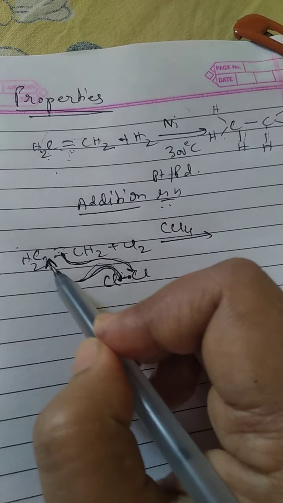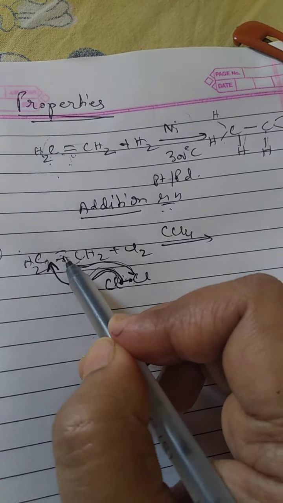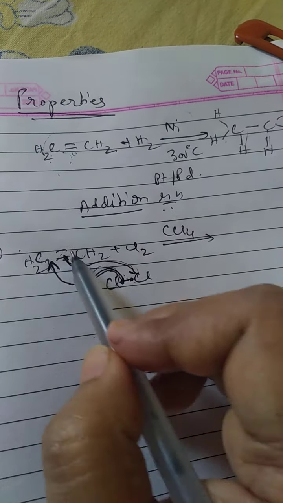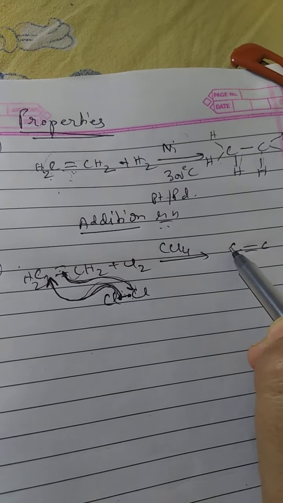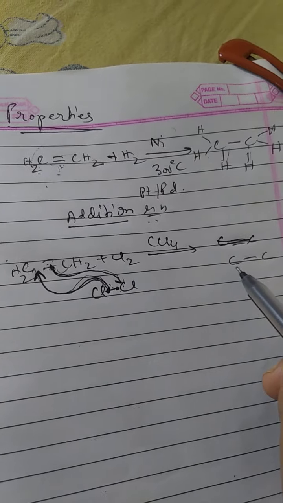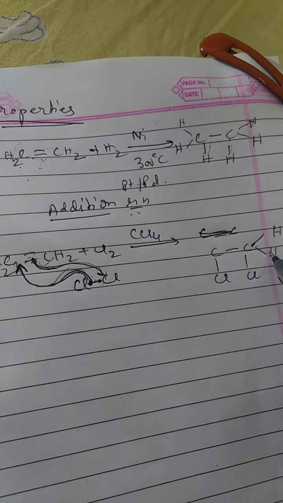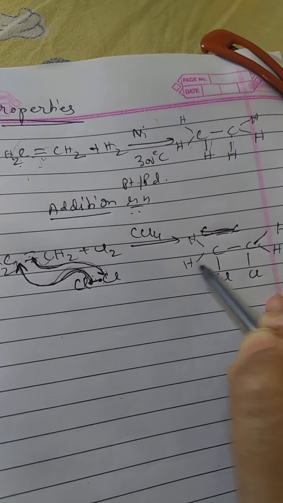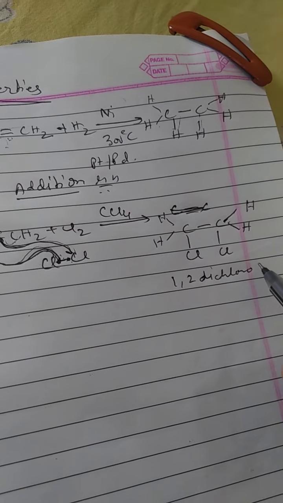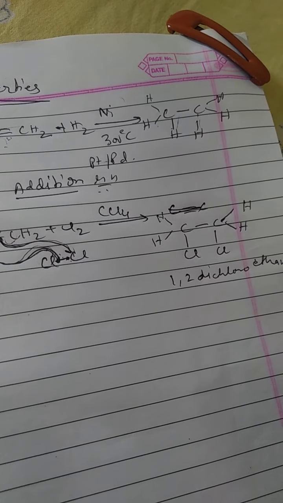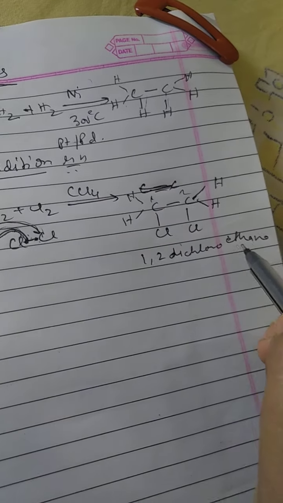So the electron of this carbon becomes free, and this chlorine bonds and they form the addition product, Cl-Cl, this is H, this is H, and it forms 1,2-dichloroethane. This is your alkane now, and this is carbon 1 and 2.